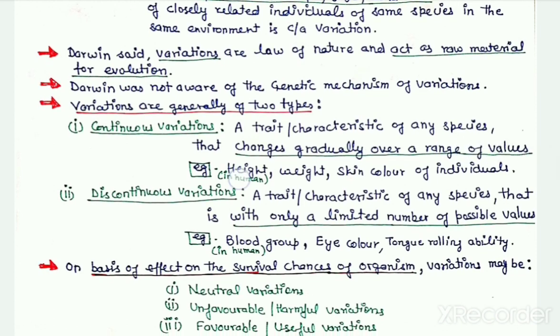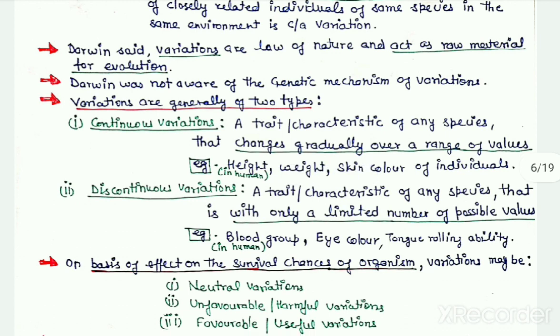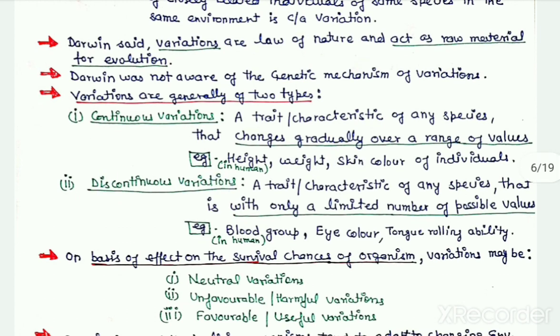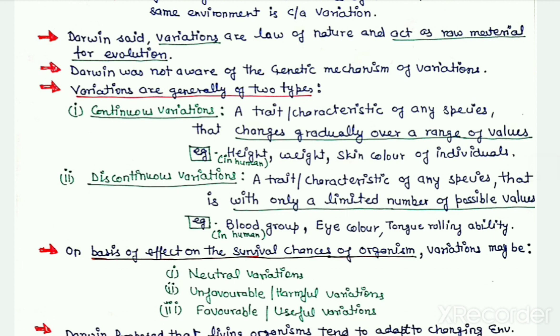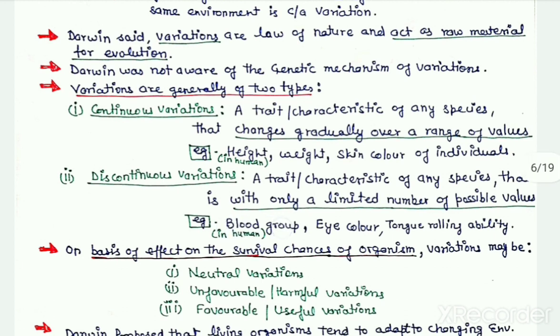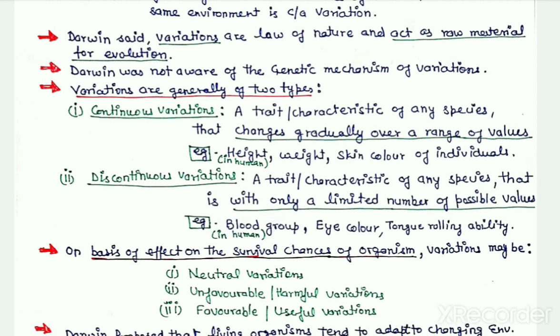For example, the height, weight, the skin color in case of human beings are the continuous variations. And others are the discontinuous variations, which means those characters which have only a limited number of possible values, such as blood group in human beings. Human beings' blood group can be A, B, A positive, B positive, O positive, or whatever types of blood there are, but still there are limited values.